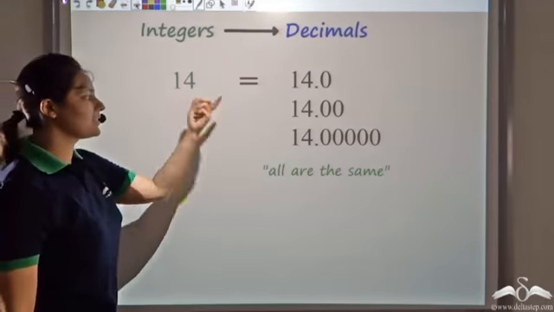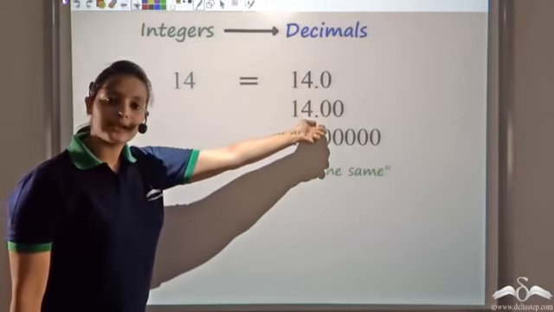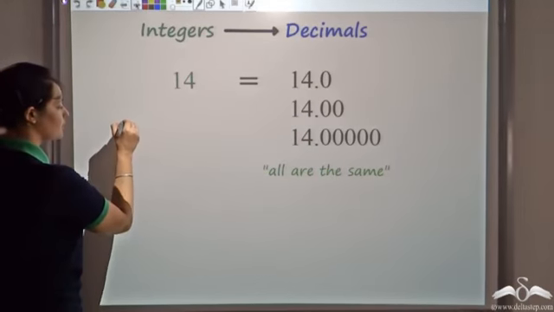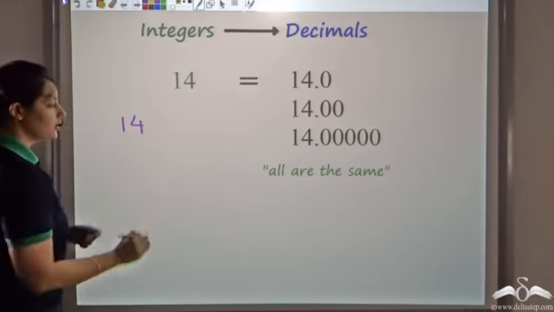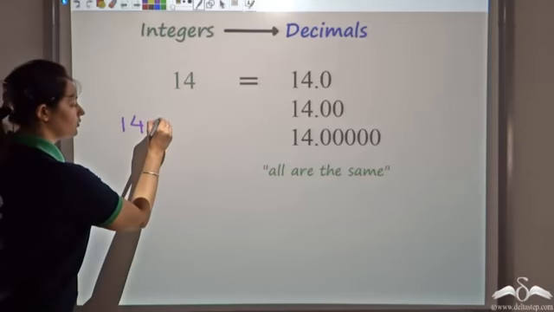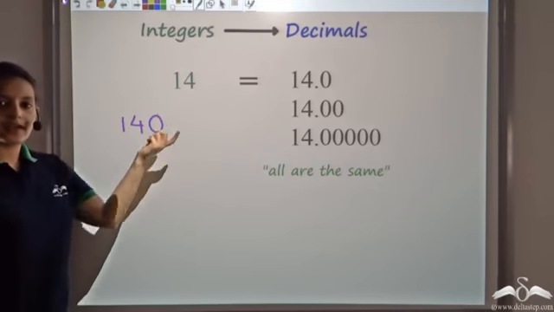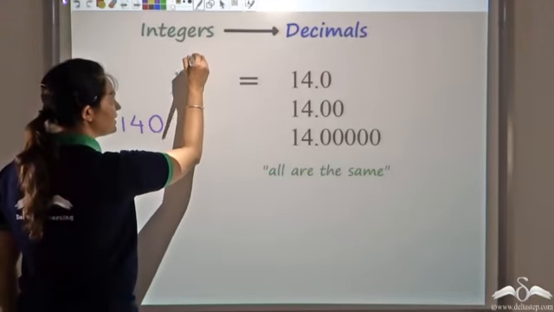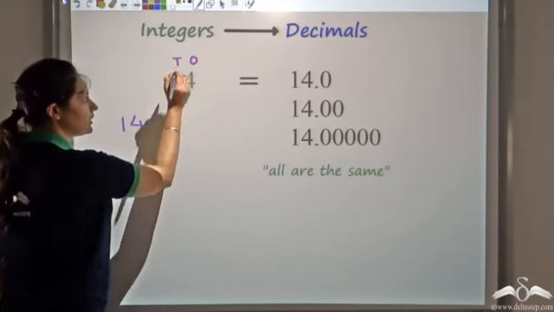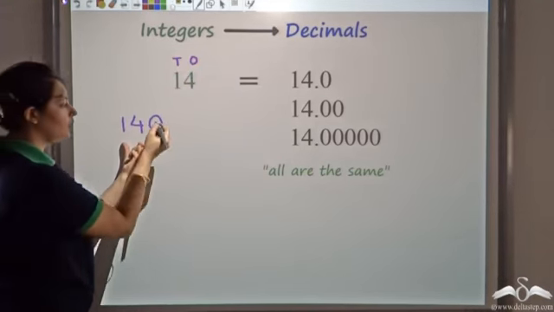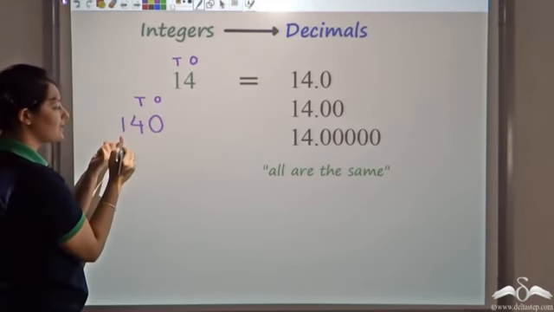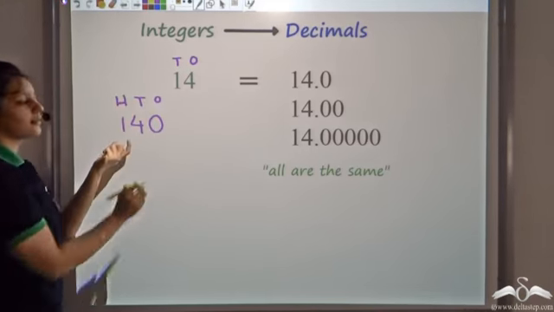Now, can you add zeros without the decimal? Would that change the value of the number? Let's look at this number, 14. Now, if I add a 0, has the value changed or not? See here, 4 is at the ones place, 1 is at the tens place. What about here? Now here 0 is at the ones place, 4 is at the tens place and 1 comes to the hundreds place.